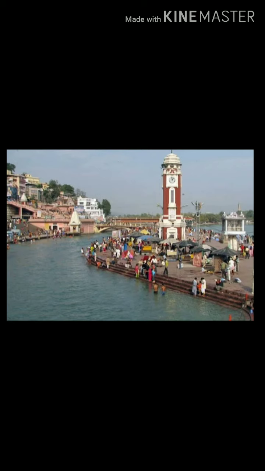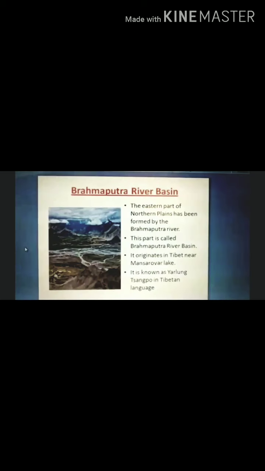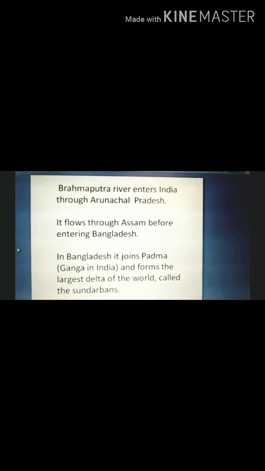called Padma. Now, Brahmaputra River Basin. The eastern part of the northern plains has been formed by the Brahmaputra River. This part is called Brahmaputra River Basin. It originates in Tibet near Mansarovar Lake. Brahmaputra River enters India through Arunachal Pradesh. It flows through Assam before entering Bangladesh.